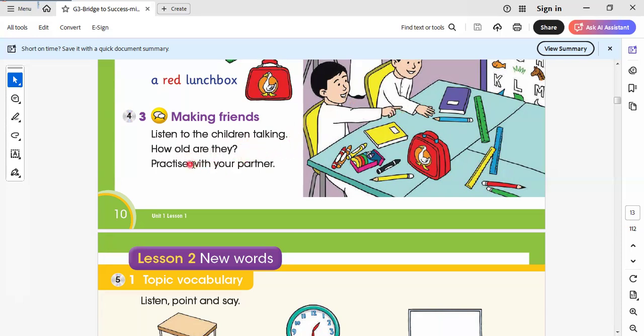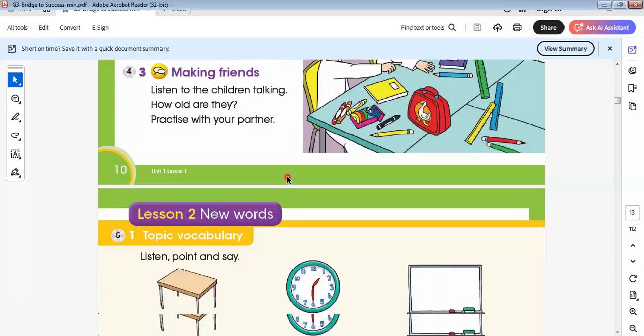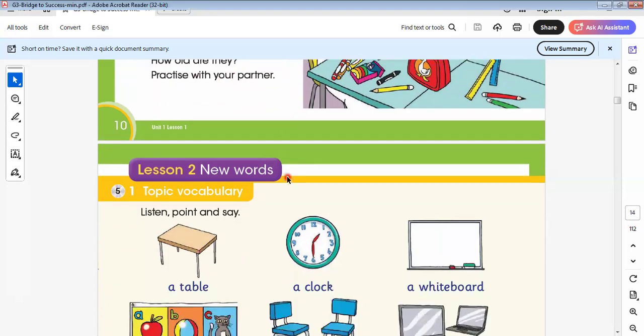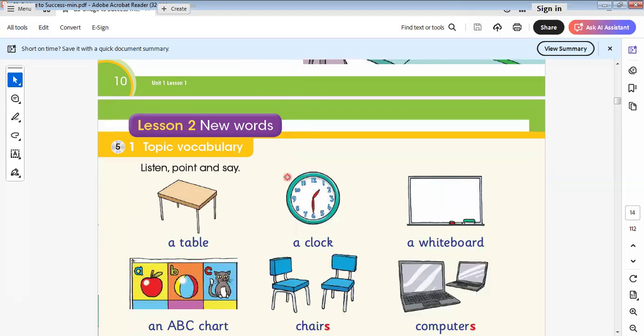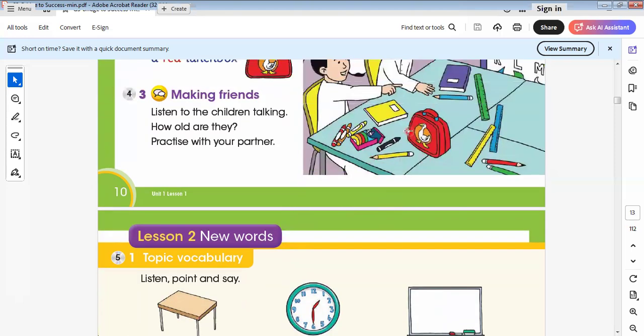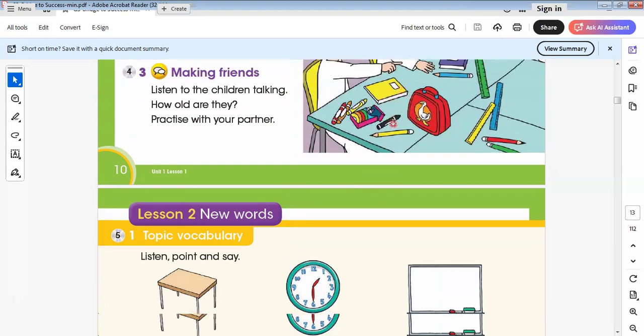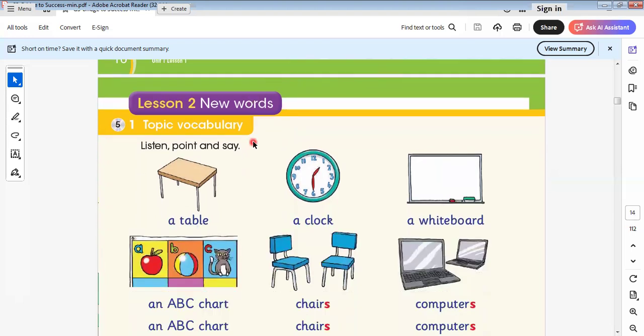How are they? Here I ask about the state. Practice with a partner means cooperate with each other to do something, like drawing, making a painting, studying or searching for the book. All this is practicing with our partners or our classmates.